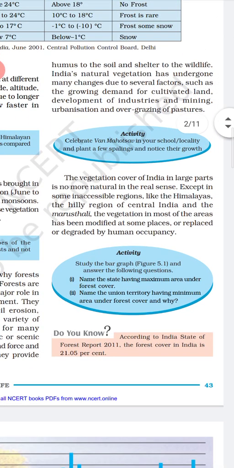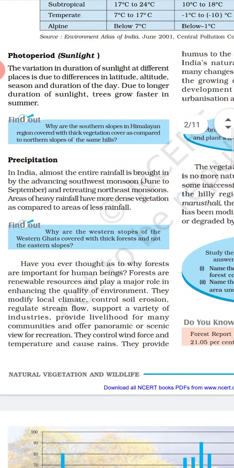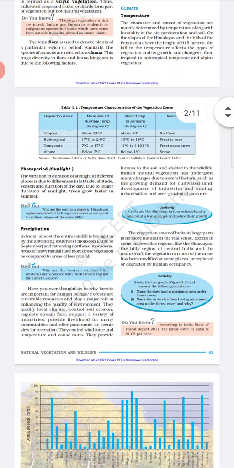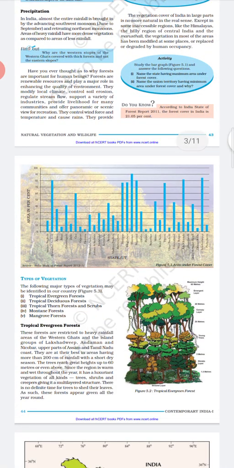So in this way you can understand this concept of temperature, precipitation, wildlife and vegetation. In this way I have explained this one. Tomorrow I will explain the types of vegetation which are found in our country.